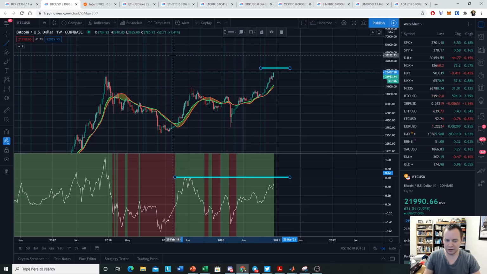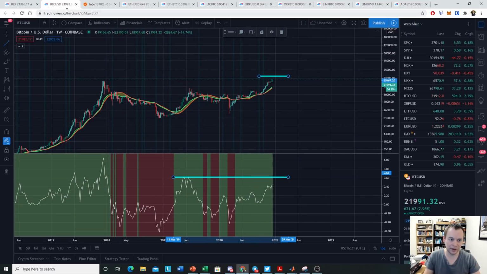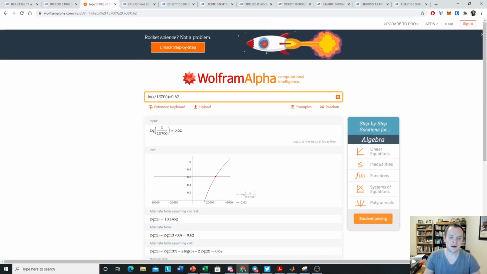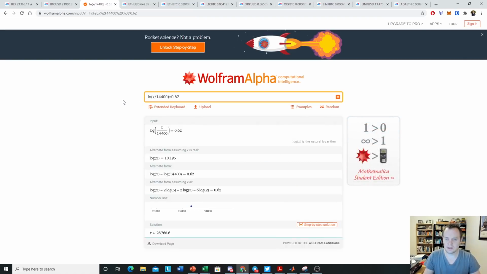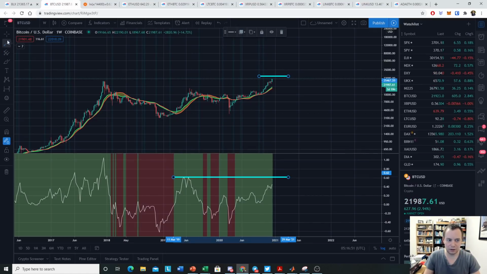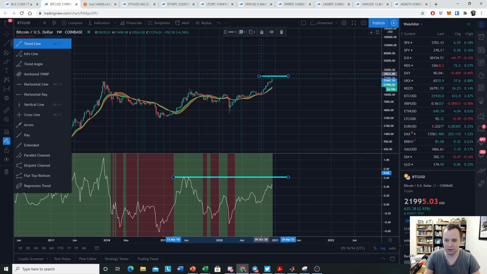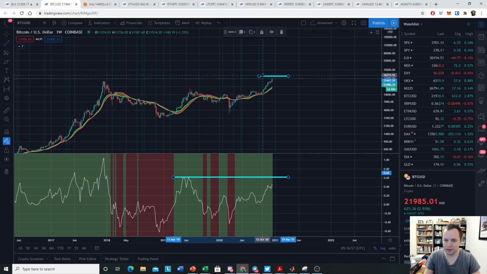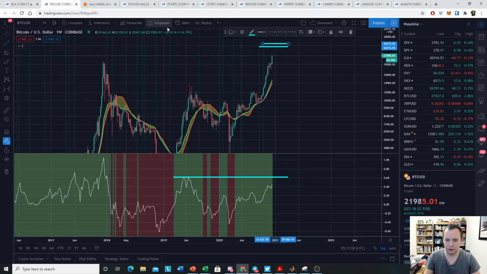Now, another caveat is that the 20-week moving average is a moving target. So if we were to project that we would reach 25K, let's say it happens in 2 weeks or something, and I'm not saying this is going to happen, of course, I'm just saying let's suppose that it does. By that time, the 20-week SMA might be closer to 14.4. Let's just say 14.4. And in that situation, if we want to be at the same overvaluation that we were in 2019, it would put Bitcoin at 26,768. So it would put it slightly higher, right up here, basically just right above that level.